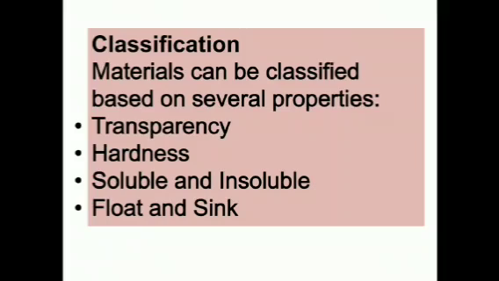Classification of materials can be based on several properties. We will discuss transparency, hardness, soluble, insoluble, float and sink. So in this session, we have seen a list of the properties of materials, and we have tried to understand those properties. I hope you all have written in your book.